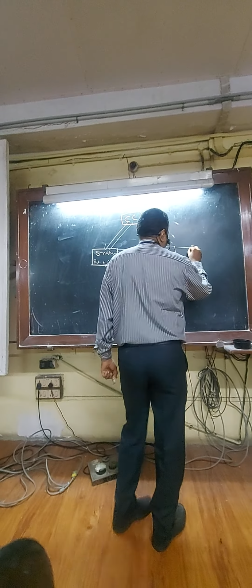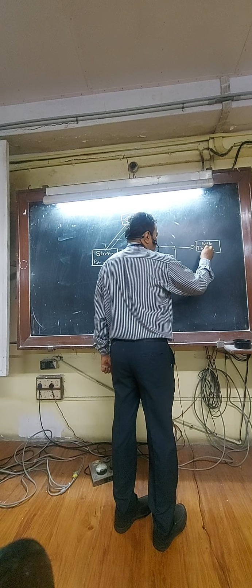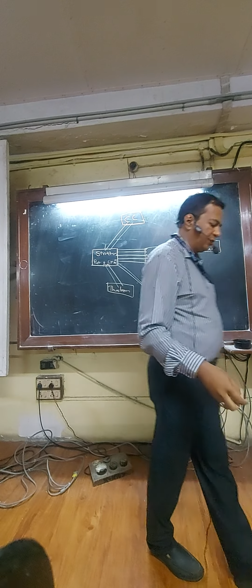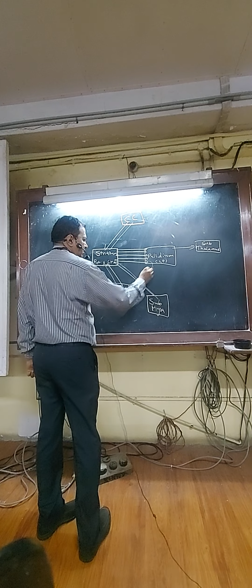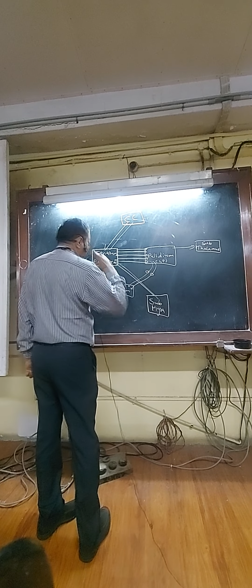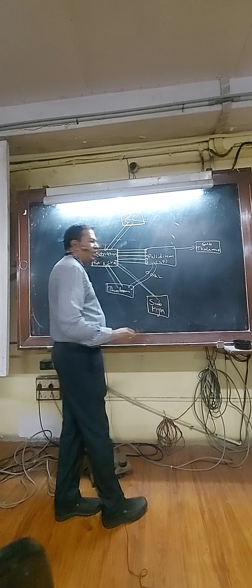So one efferent goes to subthalamus. Second goes to thalamus. It has some names. Ansa lenticularis.